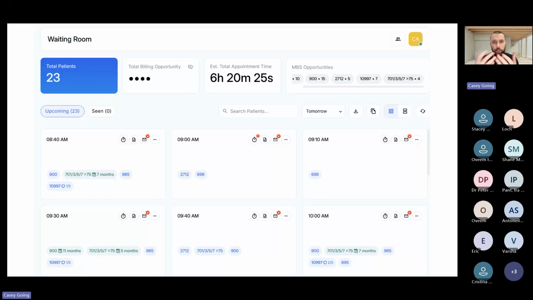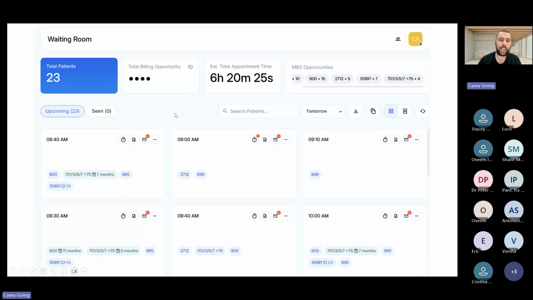So, for all the times that you've left it open, hopefully there's more times that you pretty much closed it when you finished, maybe a couple of minutes, but pretty much closed it on time. If you leave every single chart open for hours, this appointment time will be blown out by a long shot. So we're working on making that a bit more accurate. But this is 23 patients, 6 hour day. That's a pretty standard type of day.